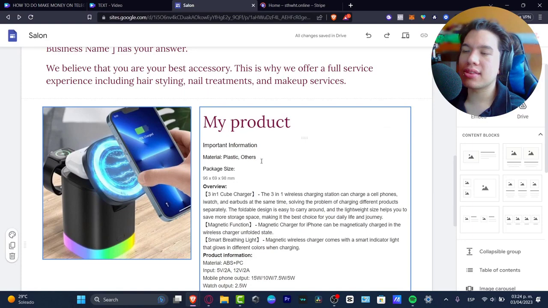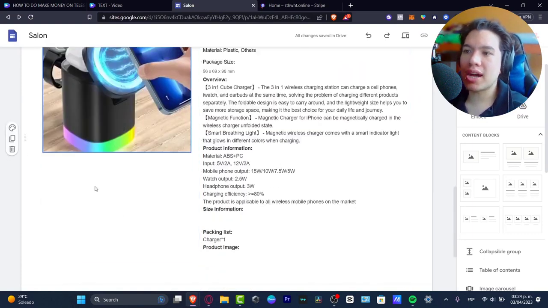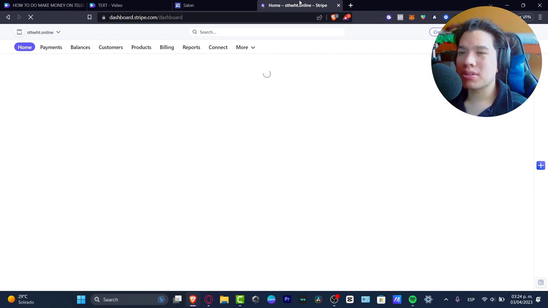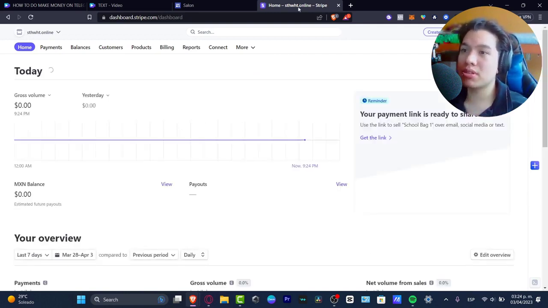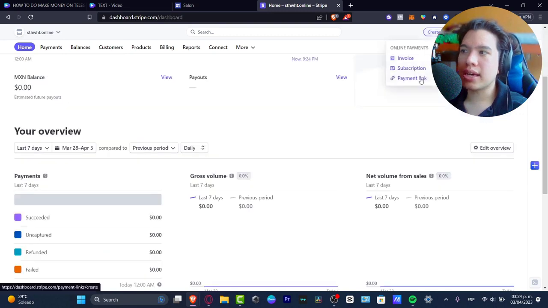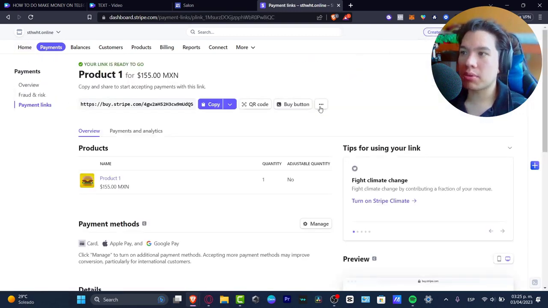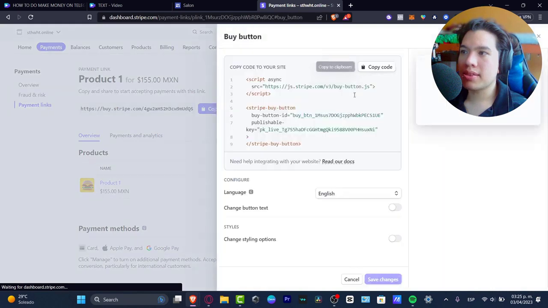So once I did this manually, what I just needed to do is to add a buy link button, and for that I use Stripe. This is like PayPal. You can do this with PayPal as well, but I use Stripe because it's a little bit easier to use. I'm going to hit create, add a payment link, go into buy button, and this is the actual copy code. Here it says language English, and you can change the button text.